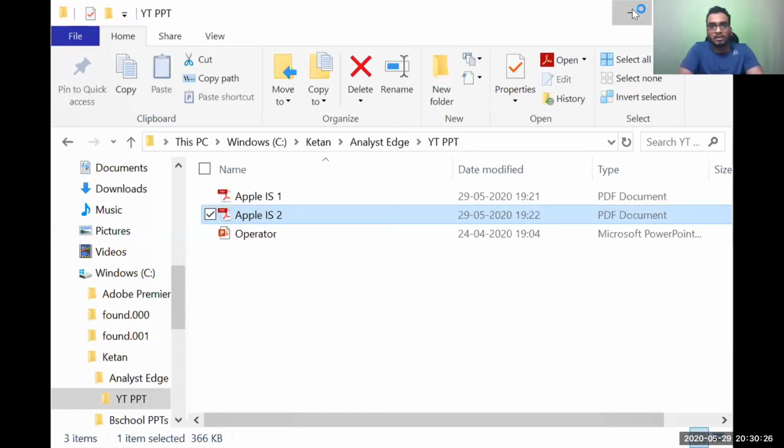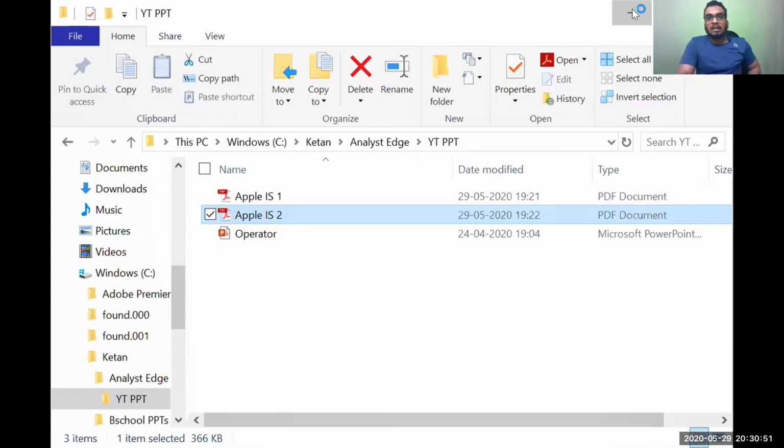Okay, one second. Can you just tell me what you see on my screen? Okay, can you see the PDF now? Apple ka PDF? Can you all see the PDF?